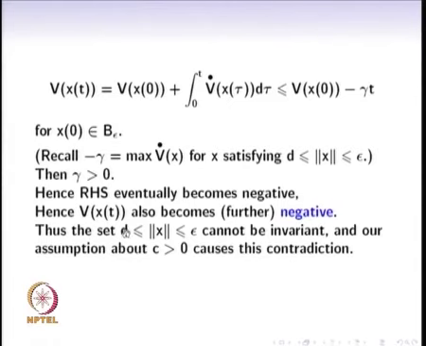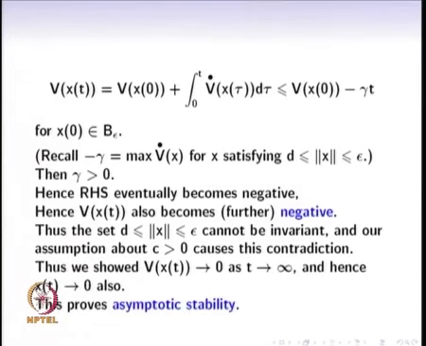So what have we concluded? V of x, which was guaranteed to be positive, has ended up becoming negative. This is the contradiction that we have finally obtained. Thus the set D, of all x with norm of x between some value and epsilon, cannot be invariant. That is the property that we used, and our assumption that c is greater than 0 has ended up causing such a contradiction. What contradiction? V of x of t eventually becomes negative for some finite time t onwards.